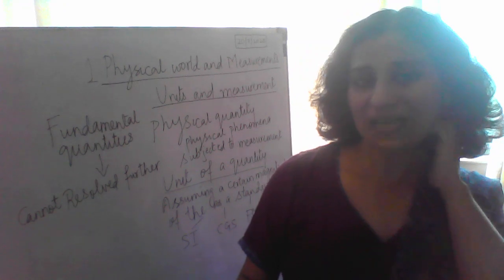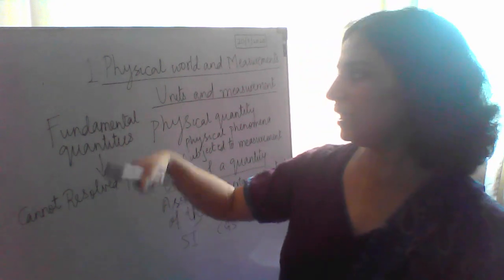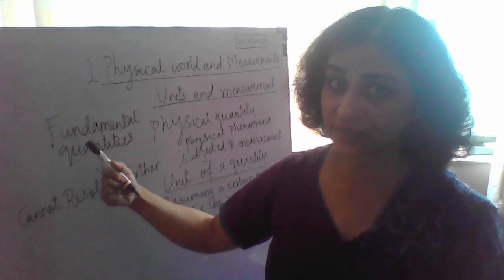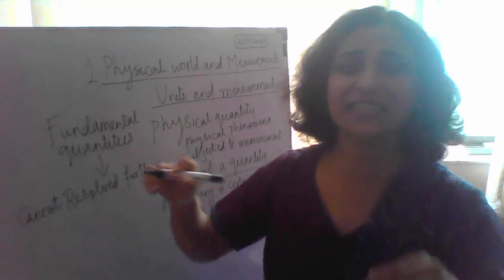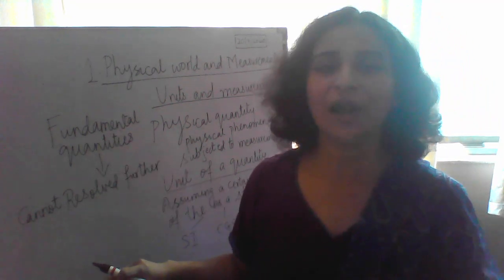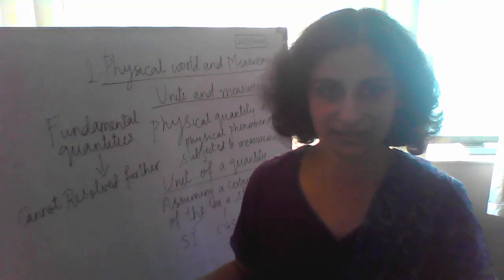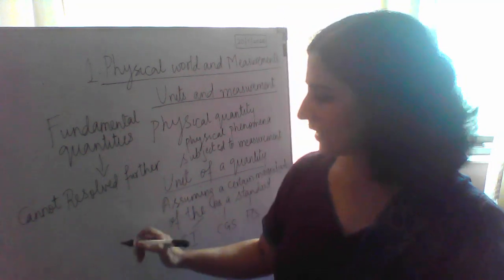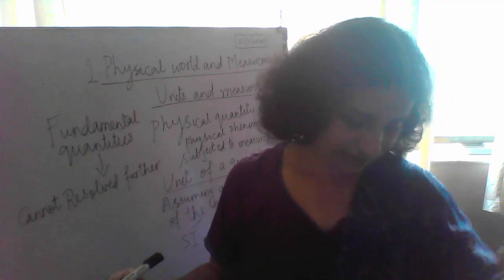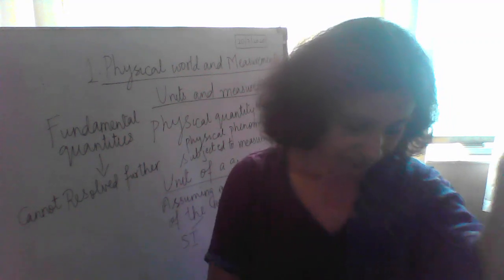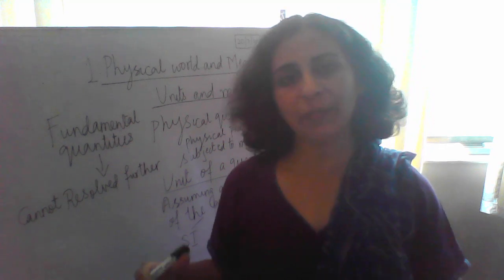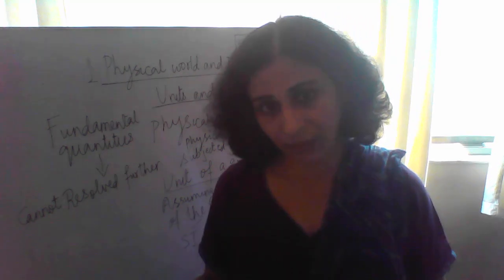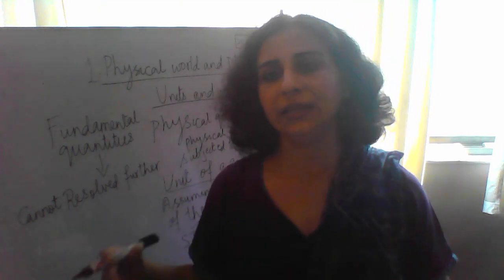Okay, and note this: the units which are attached to these fundamental quantities, these are the simplest of all, are known as fundamental units. Okay, so which are these quantities? There are 7 quantities and there are 7 units which are attached. There are supplementary quantities which are added to it, which we will do in the next video.